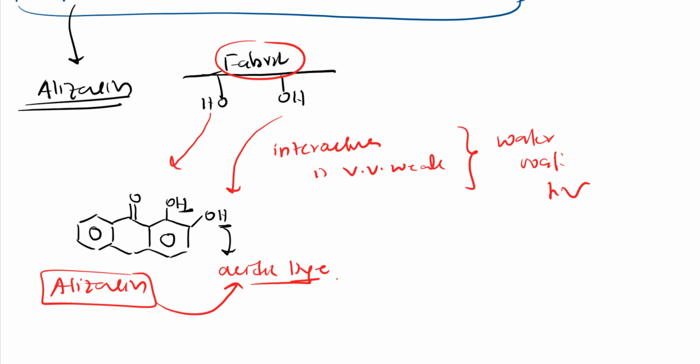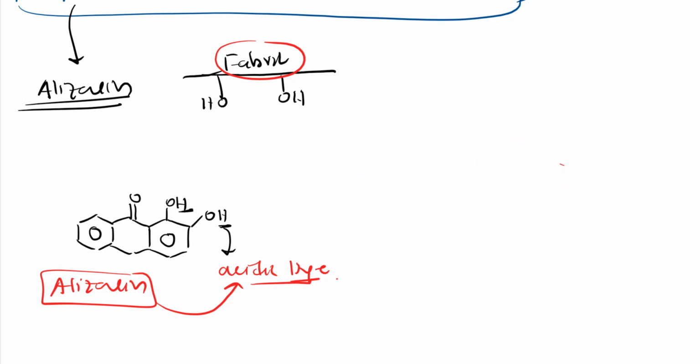So to make them permanent, to have a strong interaction, what we do, see here, I'll show. I have told you we add some mordant, right? So I will remove all these things. Let me remove here. I will add mordant here. So what kind of mordant? I have told you we have basic mordant, as alizarin is an acidic dye, we add a basic mordant.